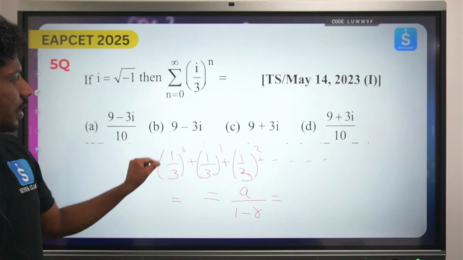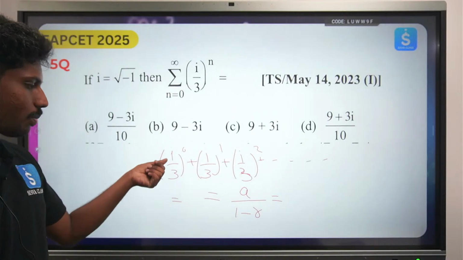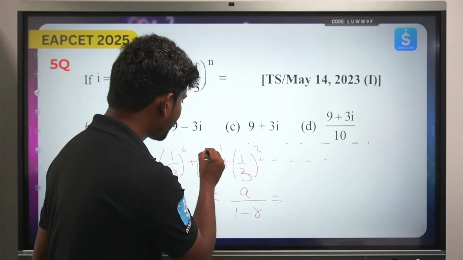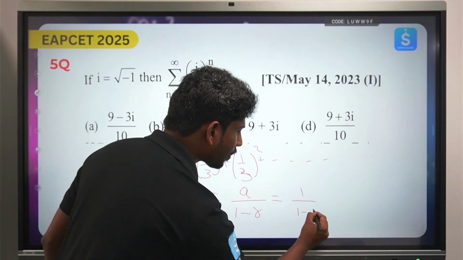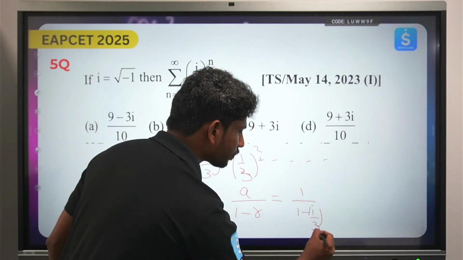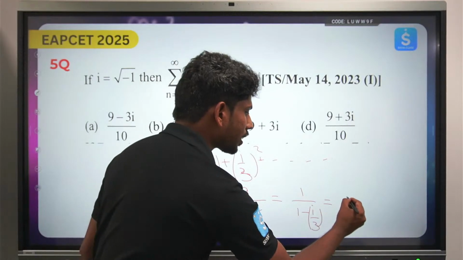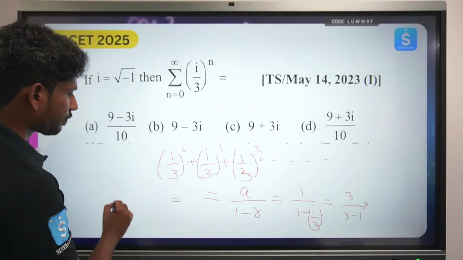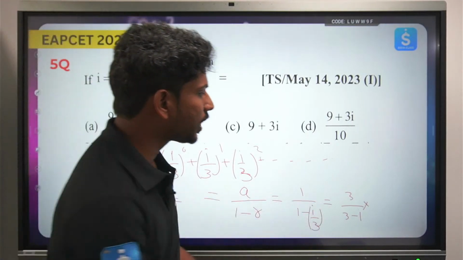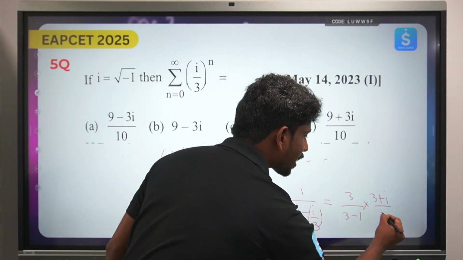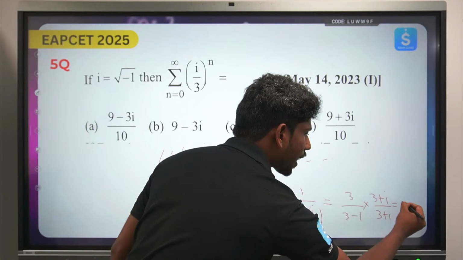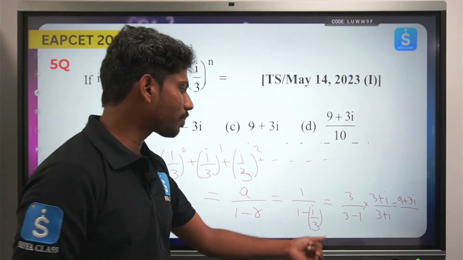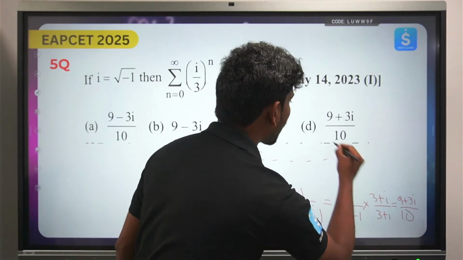So in this case, what is my a value? That is 1. What is my r? r is nothing but I by 3. So a is 1, 1 minus I by 3. Now this will become 3 by 3 minus I. This will be the summation of all terms. So 3 by 3 minus I, multiply by 3 plus I on top and bottom. So this will become 9 plus 3i by a plus b into a minus b, a square plus b square. So 9 plus 1, 10. So 9 plus 3i by 10.